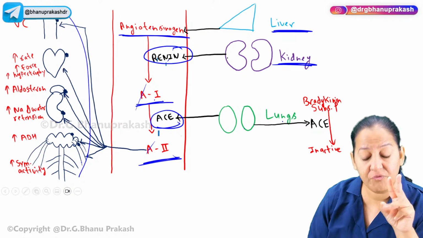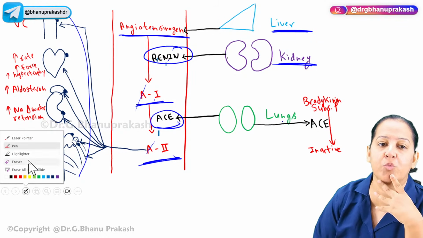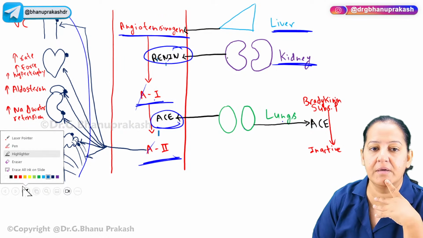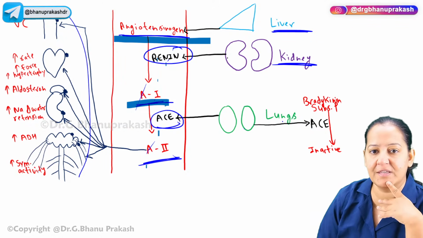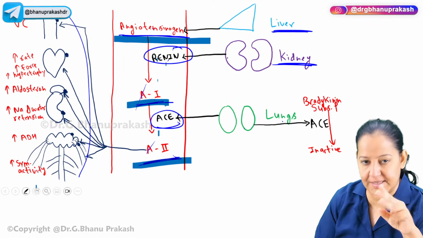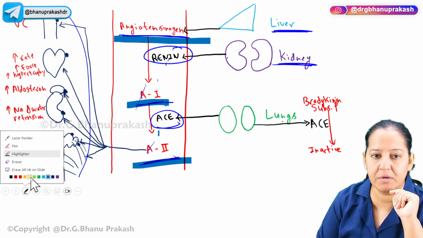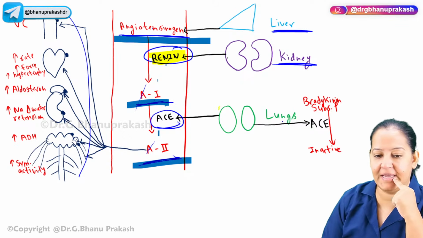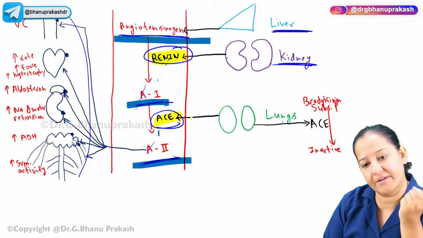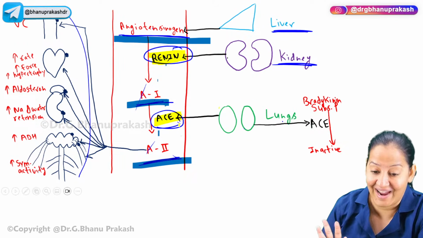You know how. So finally, how many enzymes do we have? We have 3 proteins and 2 enzymes. The 3 proteins are angiotensinogen, angiotensin 1 and angiotensin 2. And we have 2 enzymes. What are the 2 enzymes? Renin, which is secreted by the kidney, and ACE, which is secreted by the lung. Okay, now please highlight ACE.